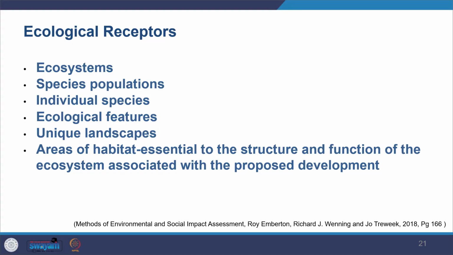And if you see what are the different kinds of ecological receptors, you have ecosystems, and then you have species populations, then you have individual species which can be receptors, any specific which are endangered. It can be an ecological feature, and it can also be a unique landscape. Further, it can also be the area of habitat which is essential for the project itself. So these all can be the ecological receptors, and you need to identify them at the stage of scoping itself.